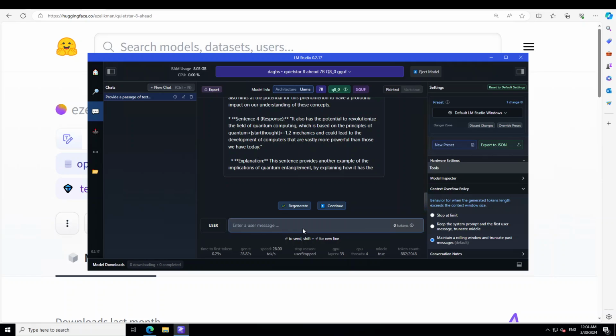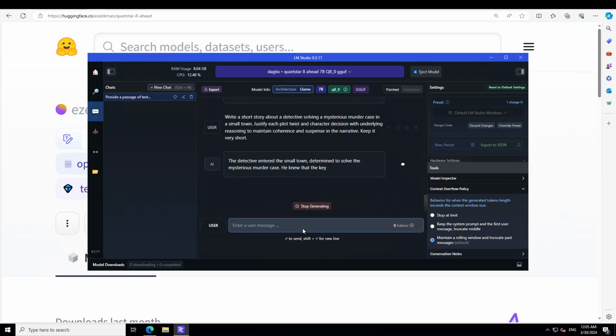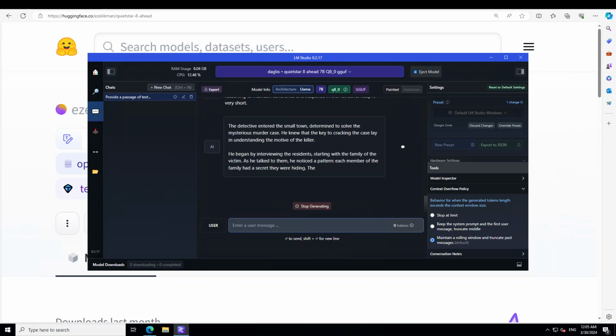Okay, let's ask it another prompt. Now I'm asking it to write a short story about detectives solving a mysterious murder case in a small town. Justify each plot twist and character decision with underlying reasoning to maintain coherence and suspense in the narrative. And I'll just say, keep it very short. Let's wait for it to print.